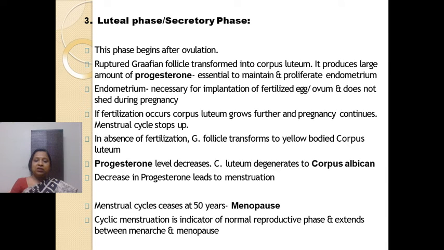If LH will decrease, the corpus luteum will degrade, and as a result the progesterone hormone level will also reduce, as we know that progesterone level is very high during pregnancy, right? So this progesterone level will become less as corpus luteum has degraded. The corpus luteum forms corpus albicans, right? Corpus albicans is another small body present in the ovary. Fine. So this corpus luteum will form corpus albicans, right?